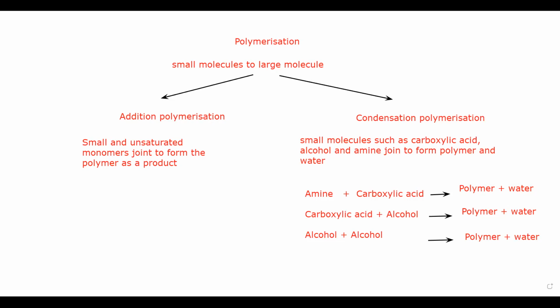And this condensation polymerization is divided into two categories. Condensation polymer can be man-made or synthetic, or it can be natural.